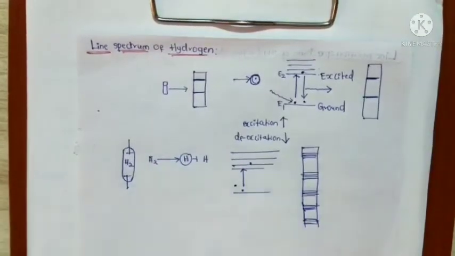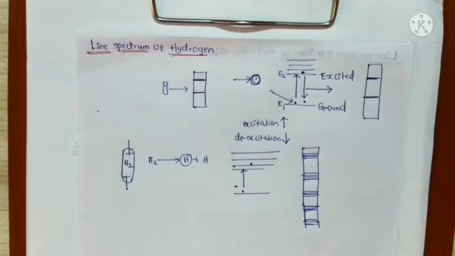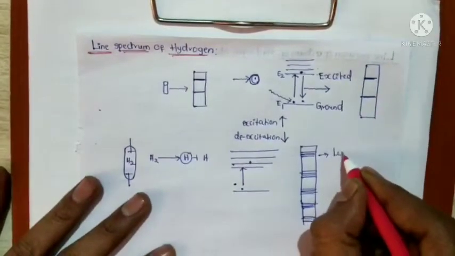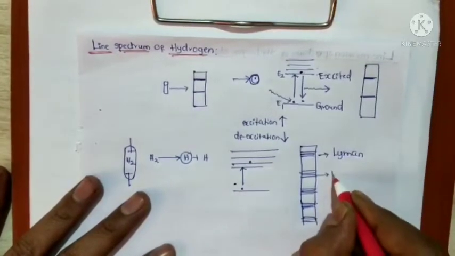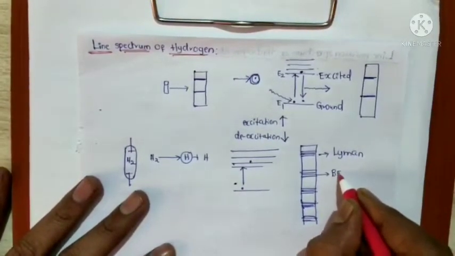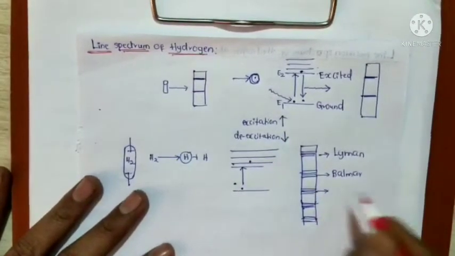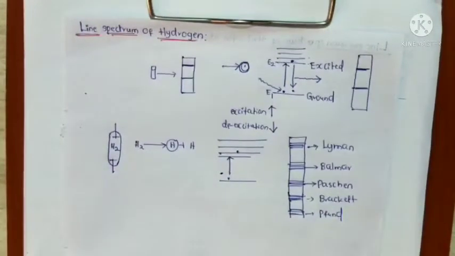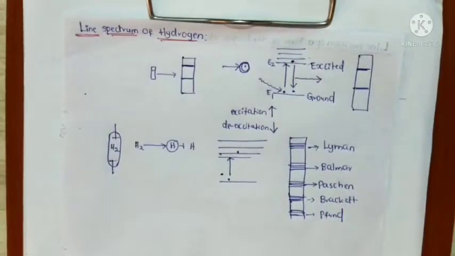So 5 series of lines are present in the hydrogen spectrum. The first one is the Lyman series, the second one is the Balmer series, the third one is the Paschen series, the fourth one is the Brackett series, and the fifth one is the Pfund series.